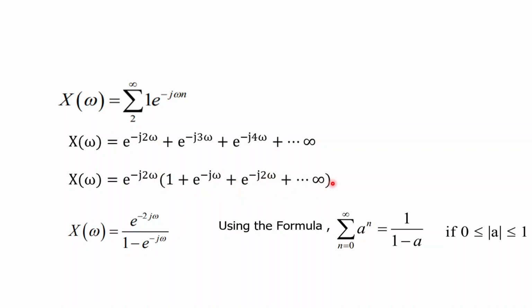For an infinite series, 1 by 1 minus a is the formula. So 1 by 1 minus, in the form of a, we have e power minus j omega, and e power minus 2 j omega is common. It is already outside, so as it is we write e power minus 2 j omega. This is the time shifting property also. From the time shifting property you can write it directly. In the next video you will see the time properties of DTFT.